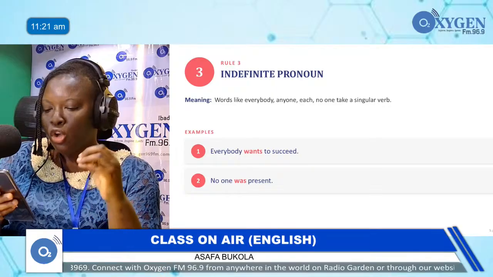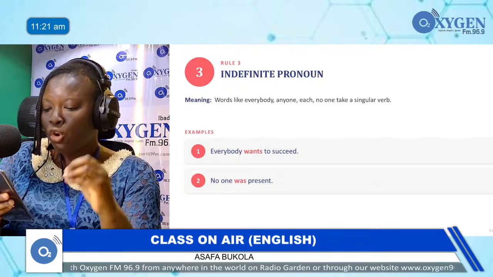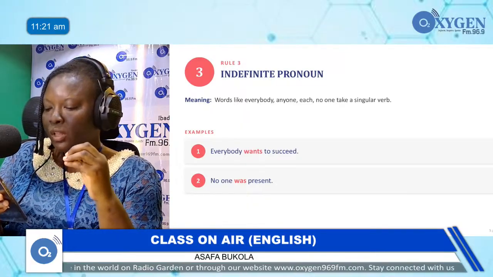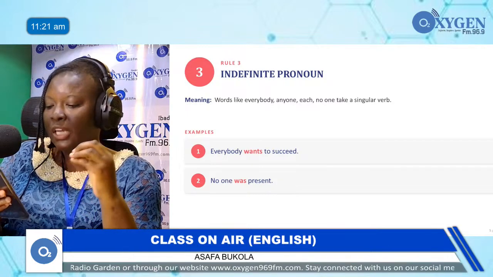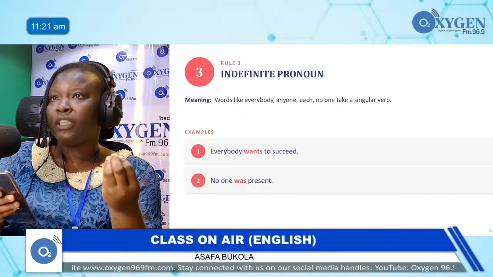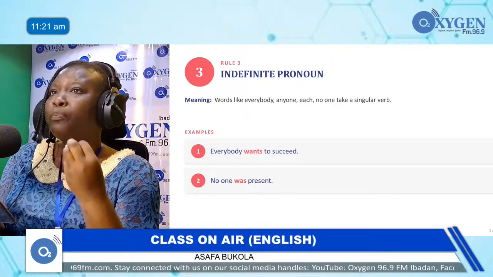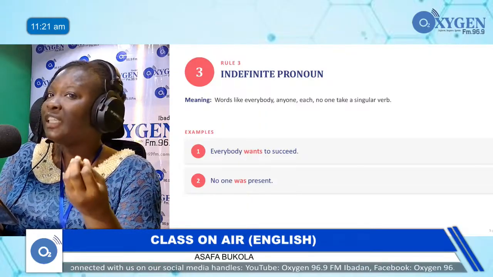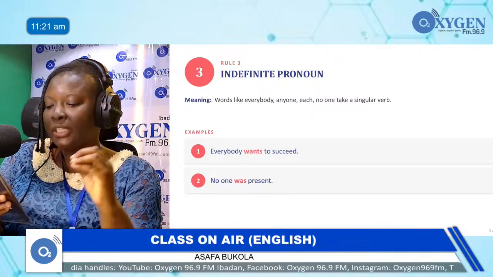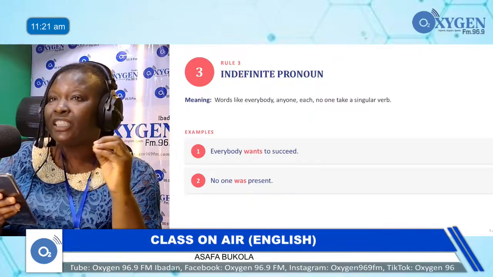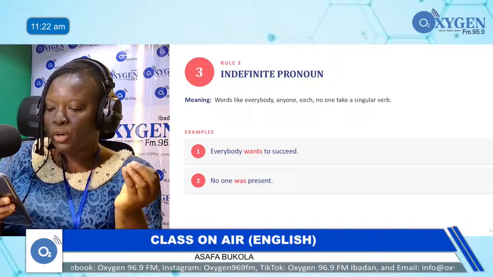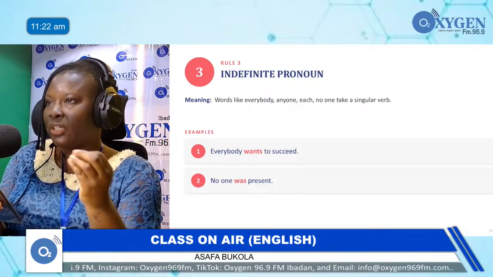And also, another example says, no one was present. Was is a singular verb that goes with no one. And sometimes when you want to use everybody, you have to use is or are, depending on the context of the question given to you. Everybody wants to succeed, so a singular verb goes with an indefinite pronoun: everybody, anyone, each, no one, etc.